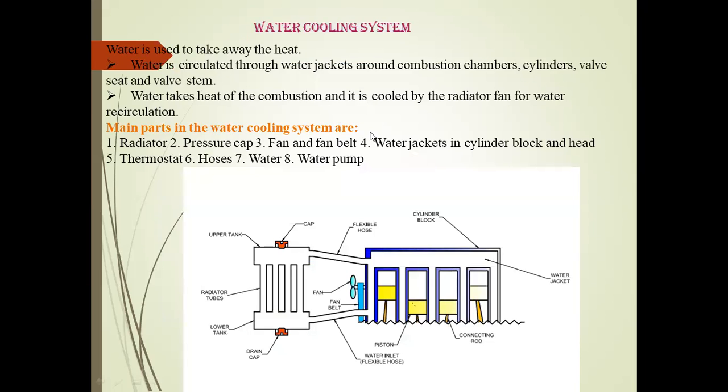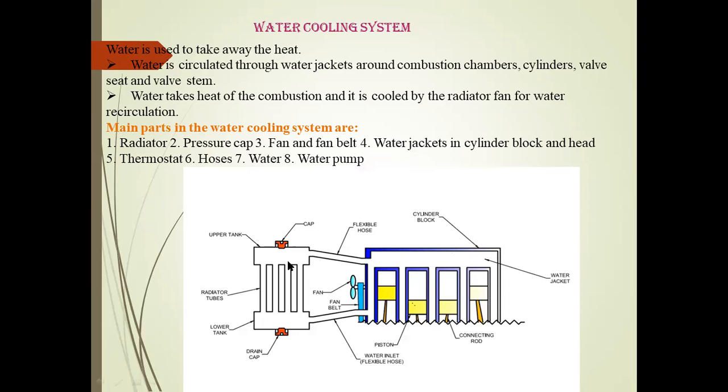Next we can discuss the water cooling system. For every engine, the cooling system is very important. We maintain the temperature through the cooling system of the engine body and the radiator. Nowadays electronic control units are used, with separate sensors present on the radiator cap, radiator and engine body. The sensors sense how much water is present and the temperature level, and give the signal to the EC unit. As I told you earlier, every 1 millisecond they give 400 signals to the EC unit.